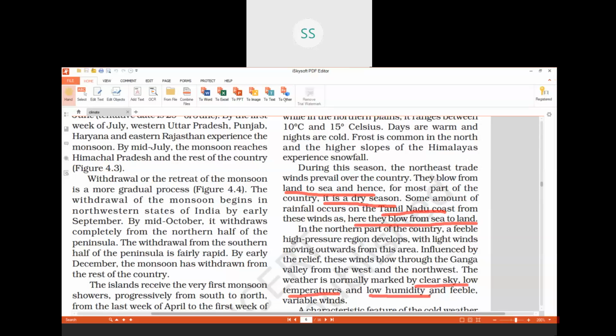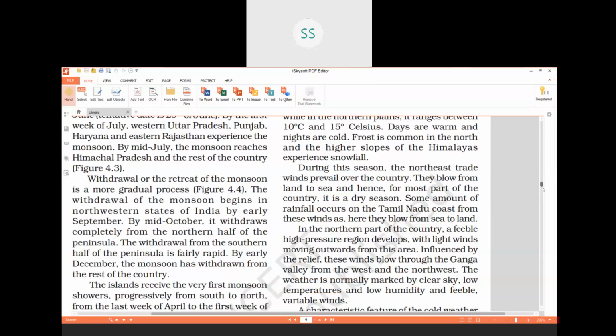And then we come to the next part, that is, as we know that the winds are blowing from the Ganga Valley from the west and the northwest. That is, a high pressure region develops with light winds moving outward from this area. Influenced by the relief, these winds blow through the Ganga Valley from the west and the northwest. This I have shown you, children. That is the western disturbances we are talking about, which we have already done in the earlier part.